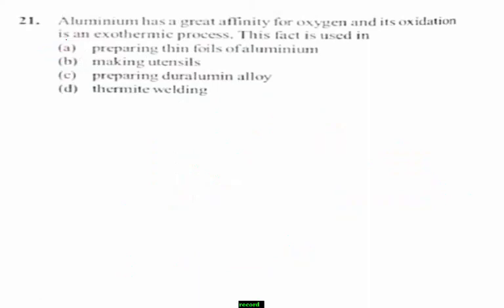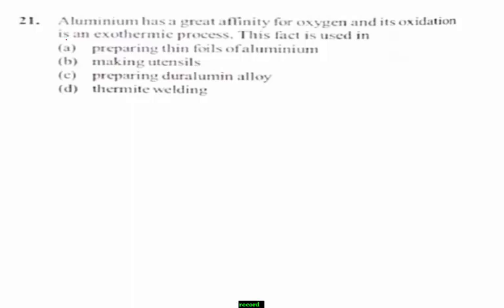Next, question number 21. Aluminium has a great affinity for oxygen and its oxidation is an exothermic process.